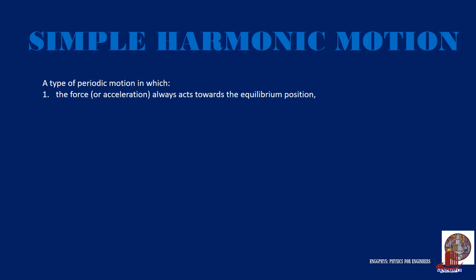Simple harmonic motion is a type of periodic motion in which three conditions are observed. First, the force, or acceleration, always acts towards the equilibrium position. Let's explain this using a simple pendulum. From its rest, if a pendulum is raised to a certain point and released, gravity will act on the particle, giving a component F to restore it to the equilibrium position.